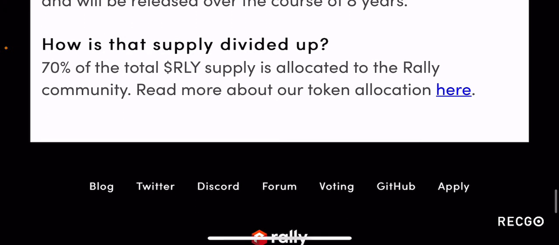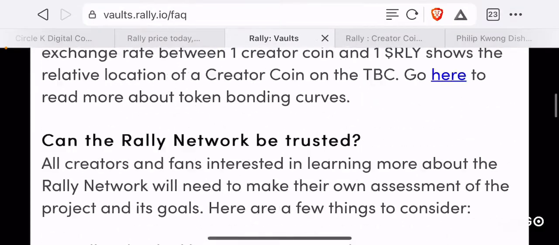But how is that supply divided up? 70% of the total RLY supply is allocated to the Rally community. So they claim that 70% of the tokens are allocated to the community, so there is no risk of the company dumping their tokens, although there is a chance that the remaining 30%, depending on how it is distributed within the team itself, will determine whether the token price will crash or pump. More information about this token allocation can be found by clicking on this link here. So that's pretty much it with this FAQ.